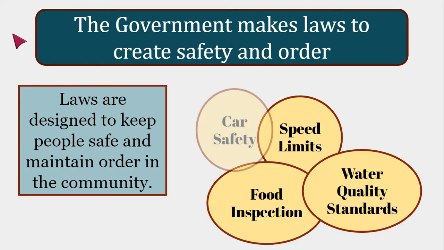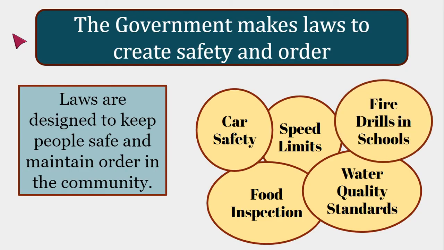Also, car safety, things like having working headlights, having seatbelts in the car, having windshield wipers. That is something that the government has made a law about that Ford and other car makers are required to follow to ensure that we are safe when we're in a car. And then fire drills in schools is another example of a law.